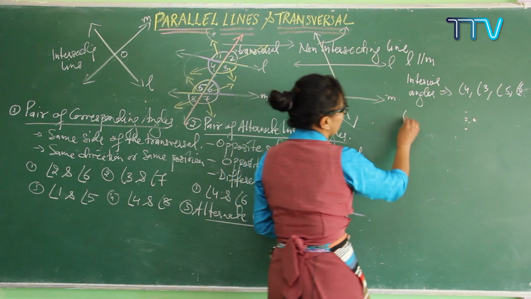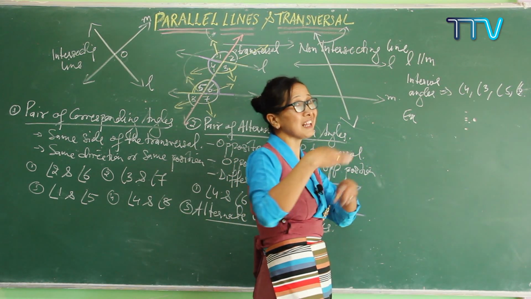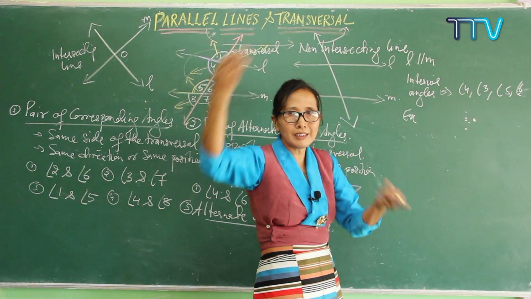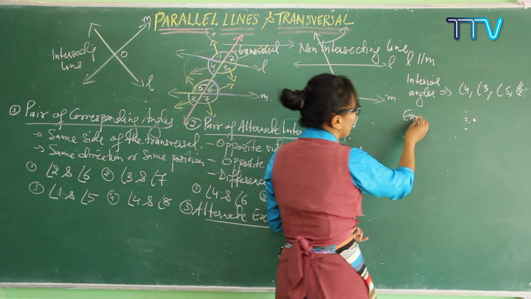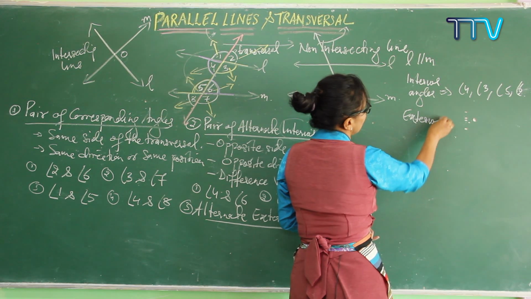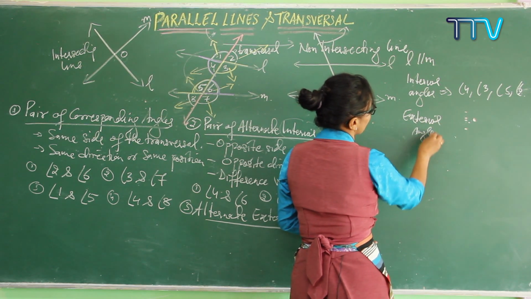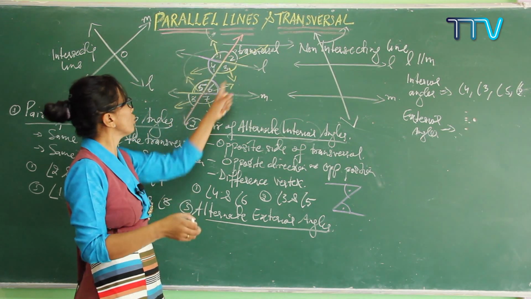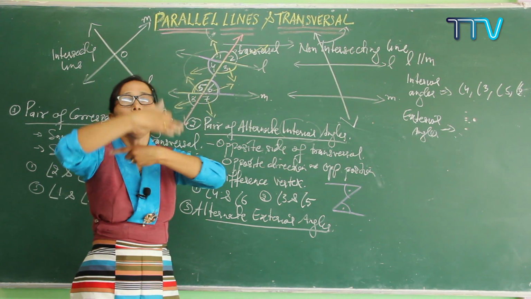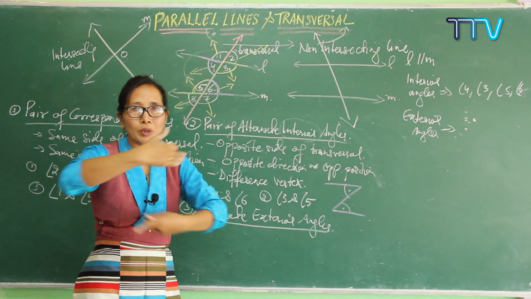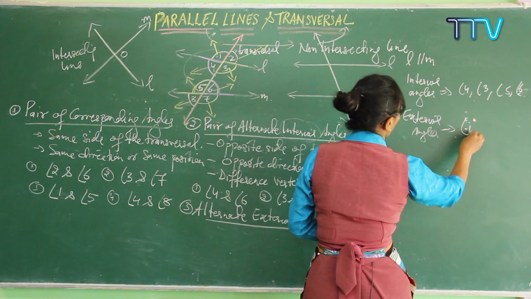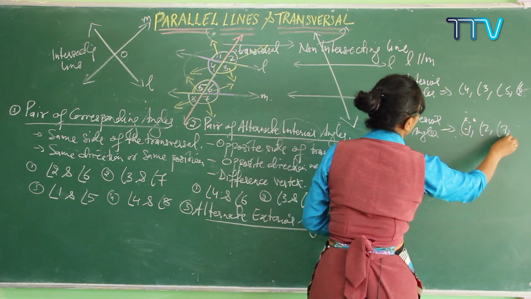Interior angle means an angle lying in between two lines. An angle lying outside the lines is called an exterior angle. So what are the exterior angles? See here, 1, 2, 8 and 7 are lying outside these two lines, L and M. So which are they? Yes: angle 1, angle 2, angle 7 and angle 8.